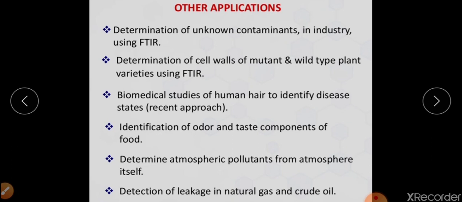We can also tell whether hydrogen bonding exists in a compound or not. We can also tell on the basis of IR spectroscopy whether an acid exists in the dimeric form or in the single form. So on the basis of IR spectroscopy, we can have a variety of applications in every aspect of chemistry. So that's all about infrared spectroscopy.